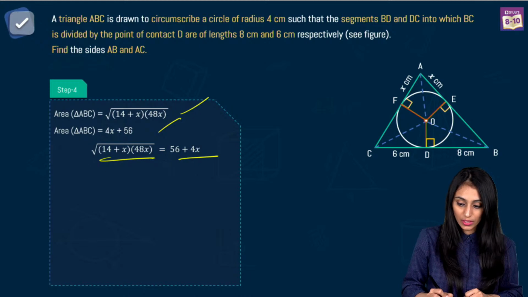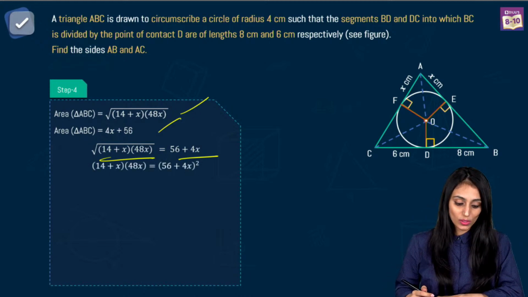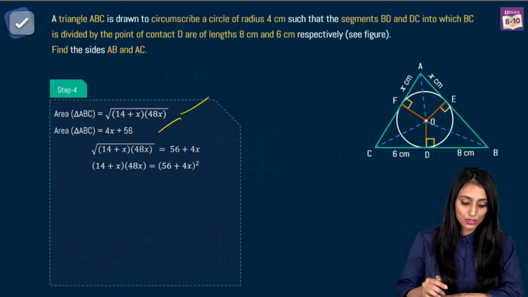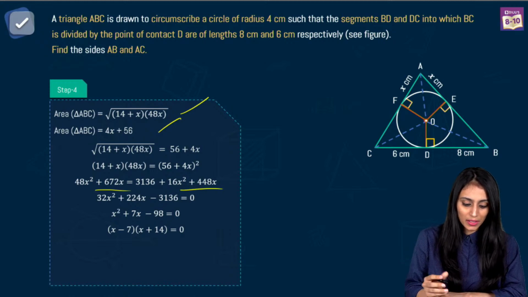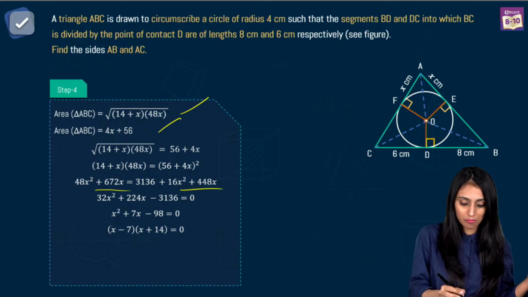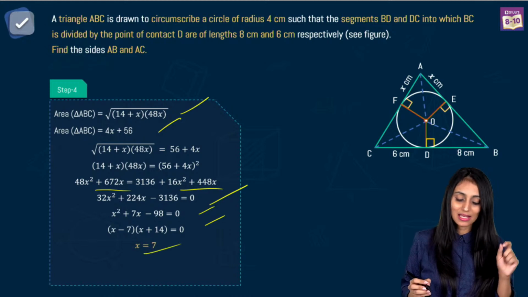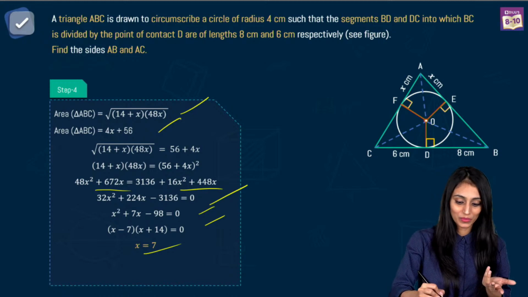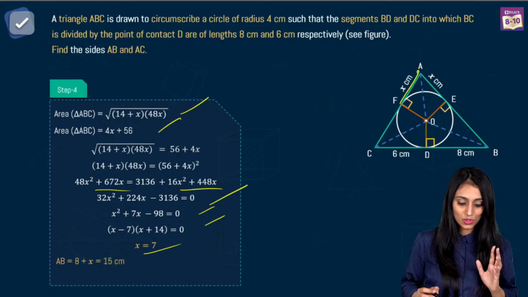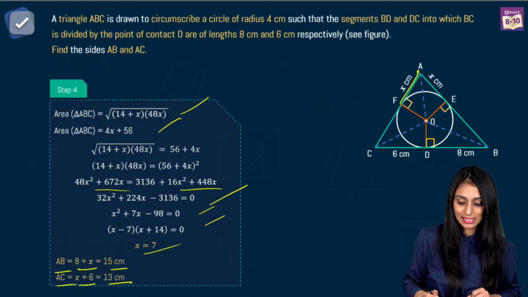So what we will do here is simply we will take the square on both sides. You get 14 plus x into 48x equals 56 plus 4x whole square. You simplify them, you get such big numbers, middle term splitting, you end up getting this, and you get x as 7 and minus 14. X can't be minus 14 because obviously it is representing a side length here. It can't be negative, so x would be 7. So AB would be 8 plus x, that's 15, and AC would be x plus 6, that's 13 centimeter.